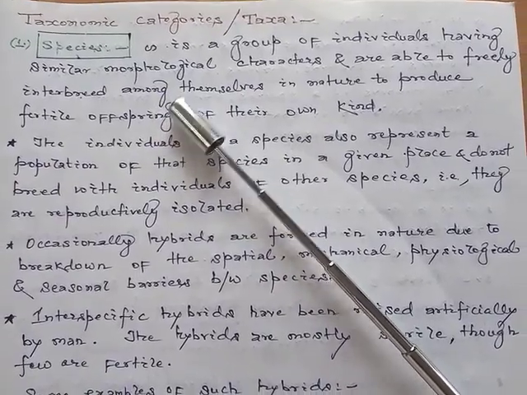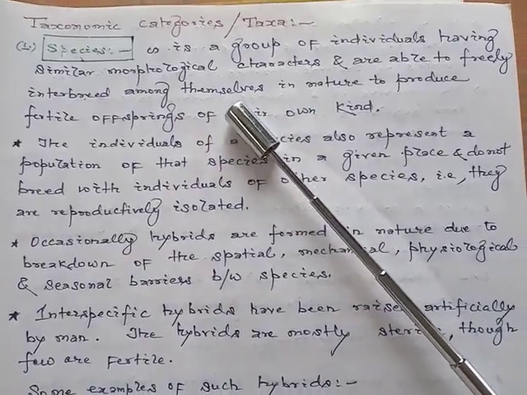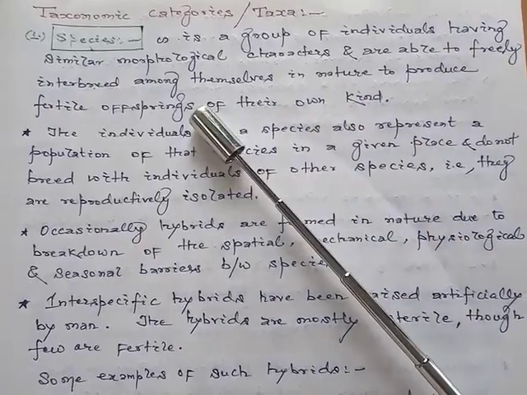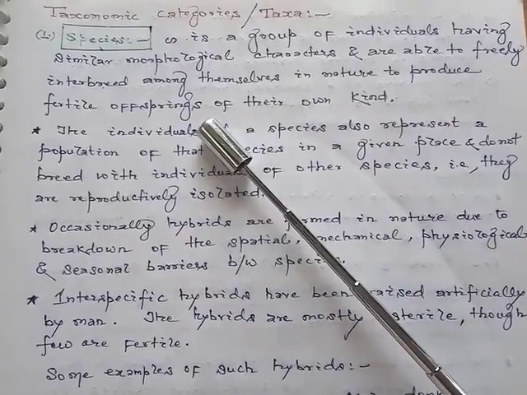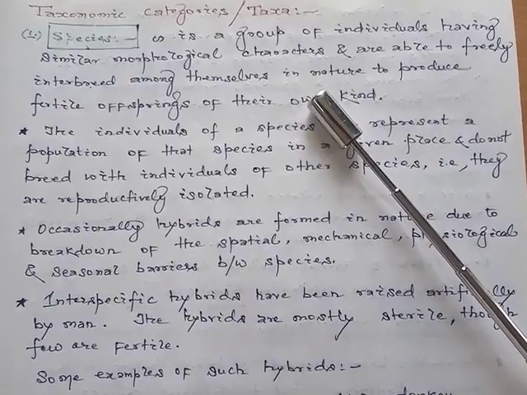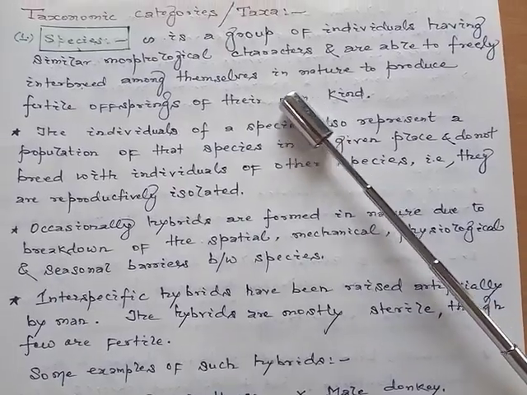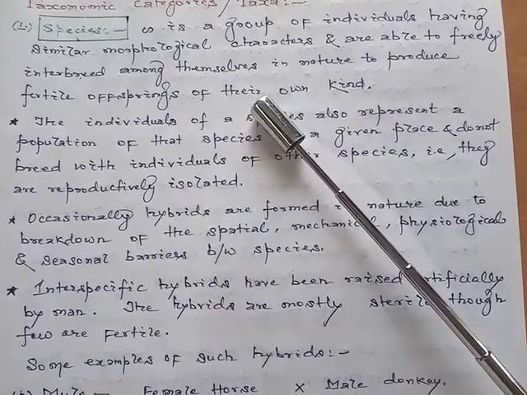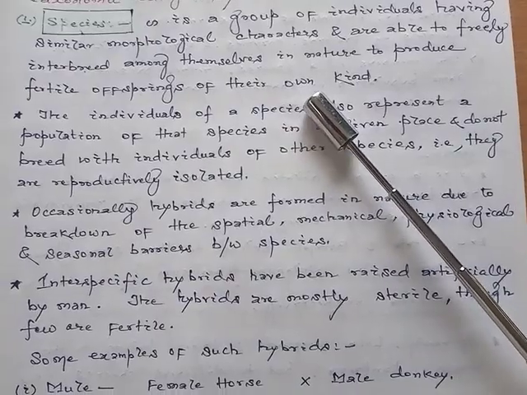So, what are species? A species is a group of individuals having similar morphological characters that are able to freely interbreed among themselves in nature to produce fertile offspring of their own kind. So species are groups of individuals having similar external features and similar morphological characters, and they are able to freely interbreed among themselves in nature to produce fertile offspring of their own kind.